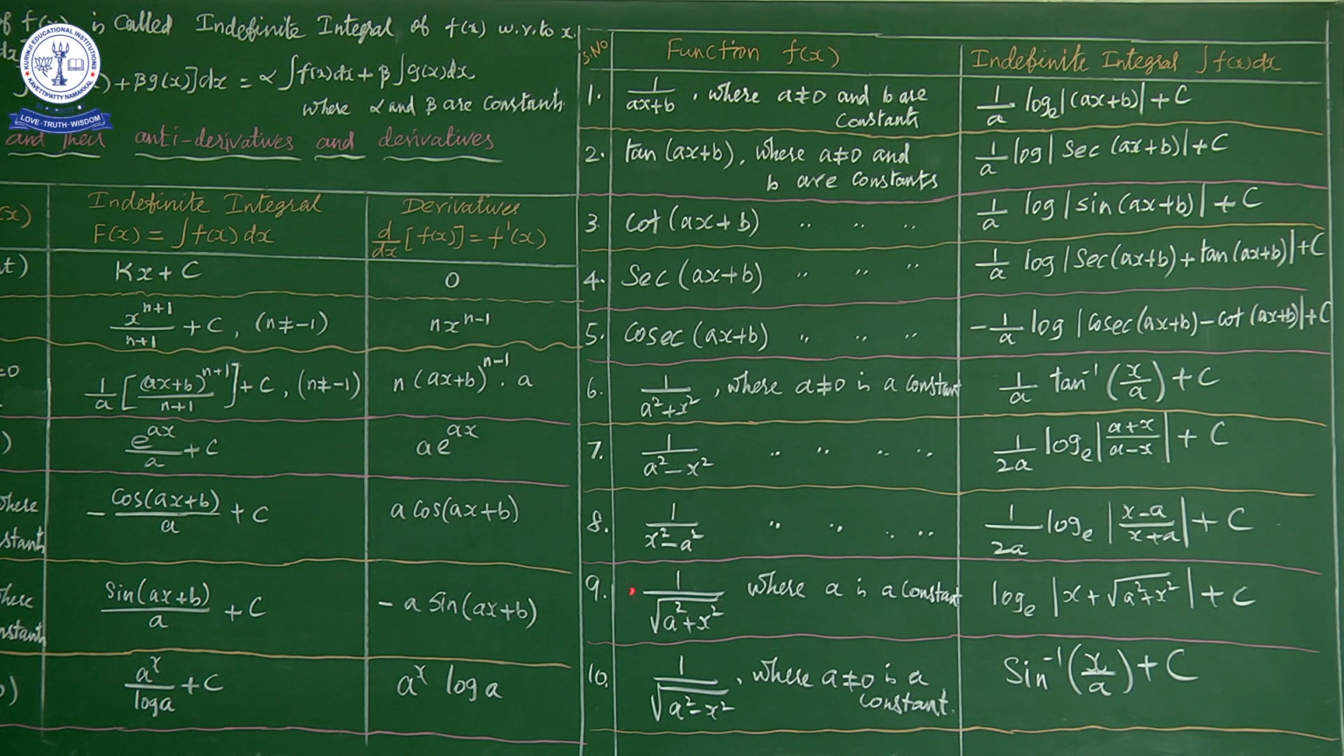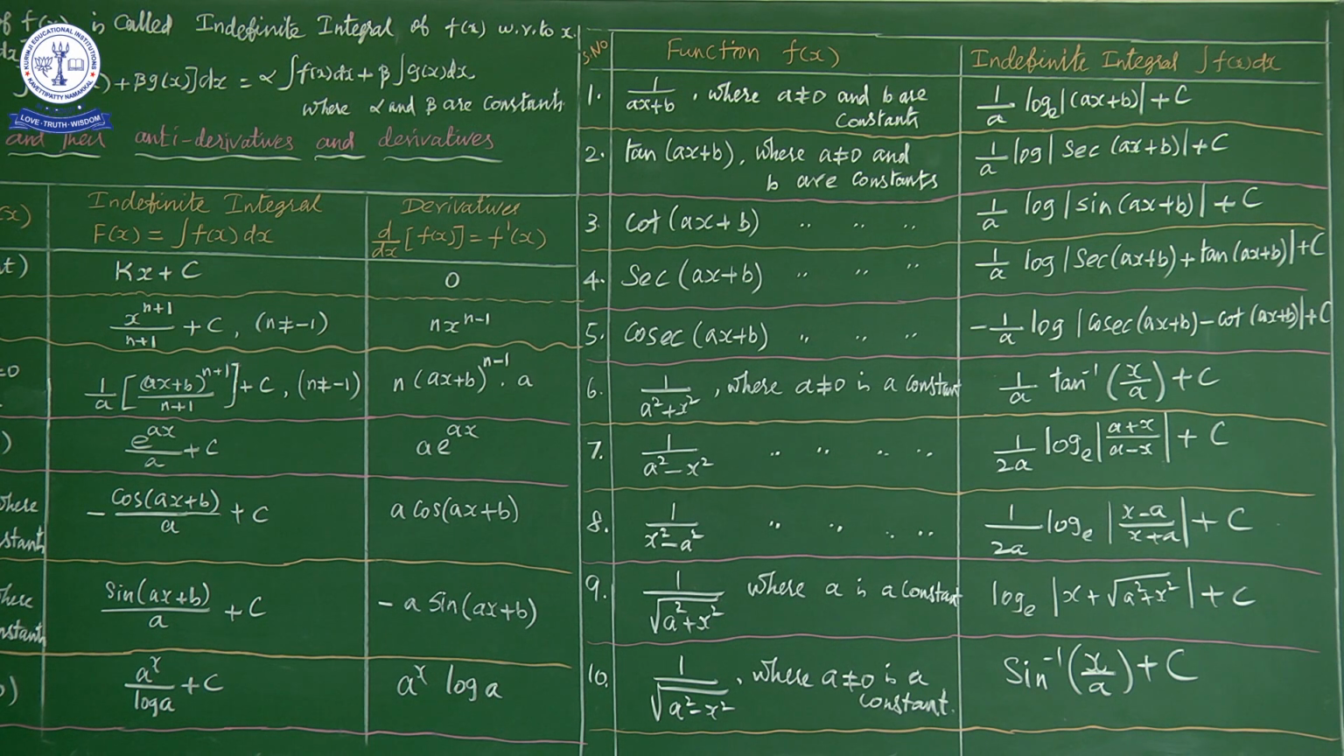Next, form number 9 of these integral formulas. The function is 1 by root of a square plus x square, right? Again here we can use it where a is a constant only. What is the integration of 1 by root of a square plus x square? Log of modulus of x plus root of a square plus x square to the base e plus c.